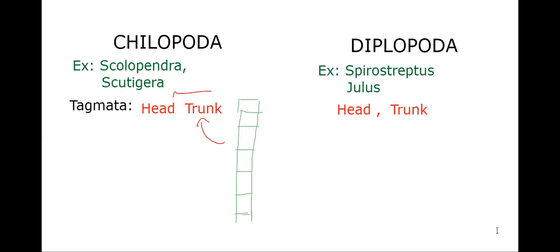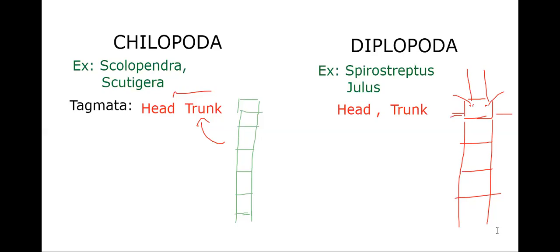Then Diplopoda is also like that, the body is divisible into head and trunk. Here also the trunk has segments, and the head has a pair of eyes and a pair of antennae, then one pair of mandibles, and two pairs of maxillae are present.